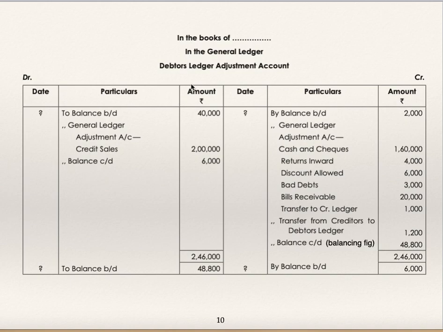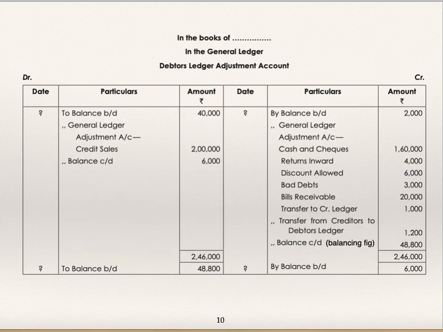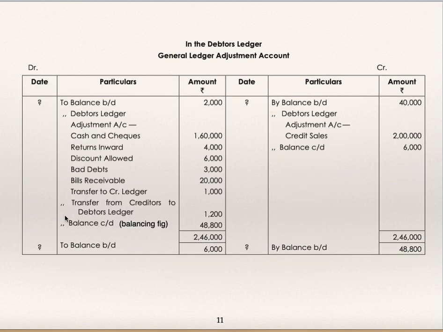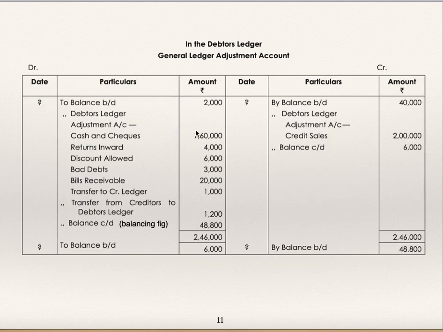So this is the debtors ledger adjustment account in the general ledger, and in the debtors ledger you are supposed to prepare the general ledger adjustment account. It is exactly the opposite, a mirror image, of the account we have just seen. Whatever is on the debit side you will find on the credit side, and whatever is on the credit side you will find on the debit side.